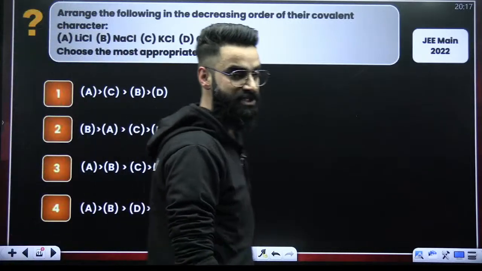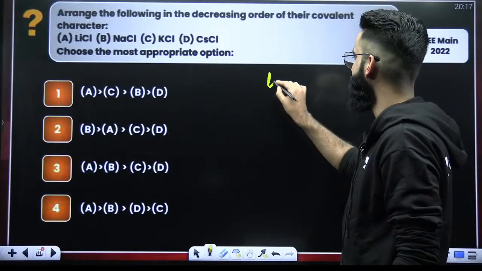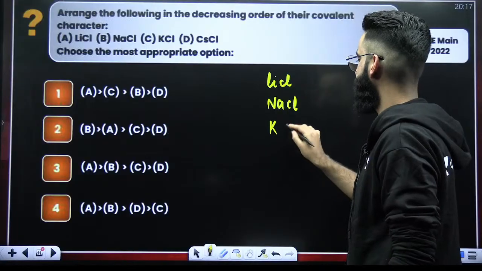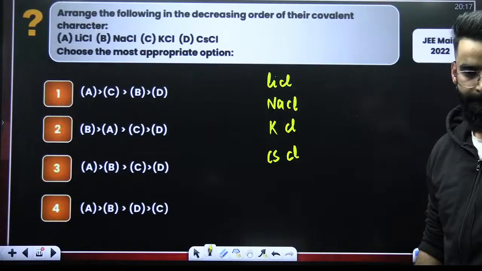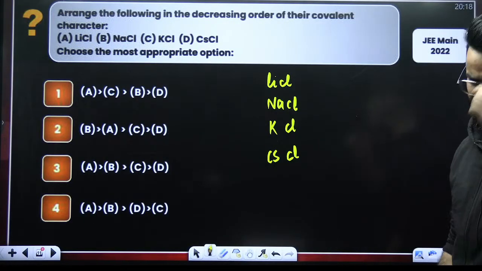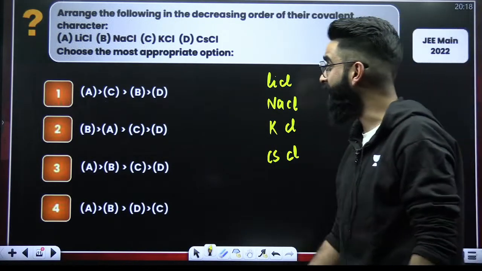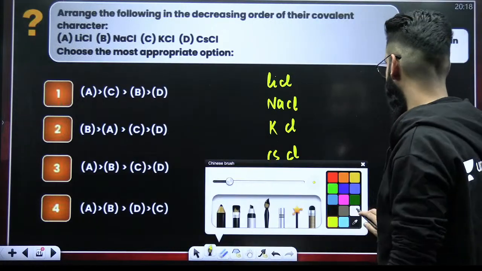What do you think is the correct answer of this question? Quickly, people. Quickly, everybody. Well, I can see majority is coming up with option 2 and option 3. Let's exactly check what is going to be the correct answer of this question. Oh, some are saying option 4 as well. All right. Let's check it out. Again, I have to arrange them on the basis of their decreasing covalent character. My dear students, first of all, look at the charges.